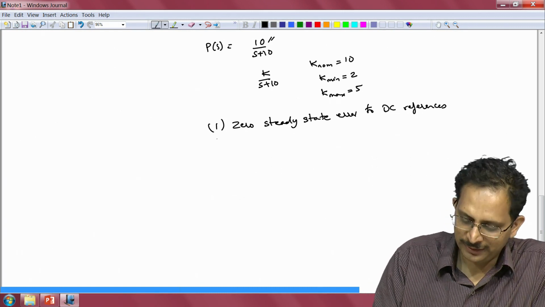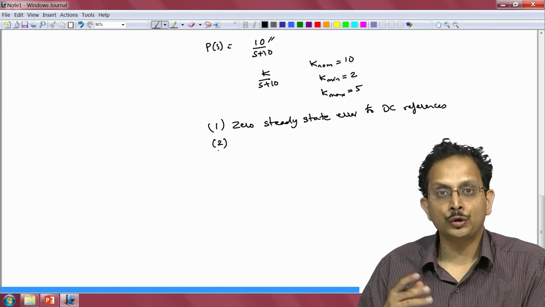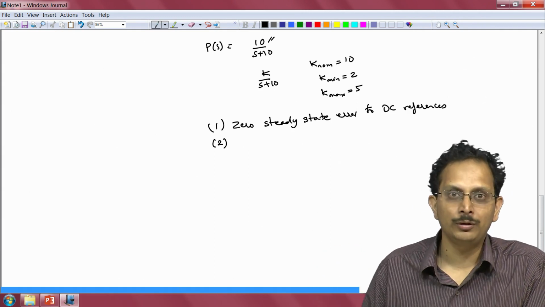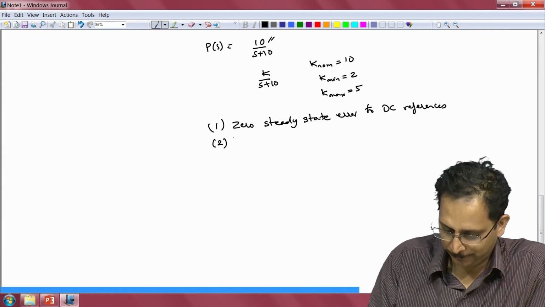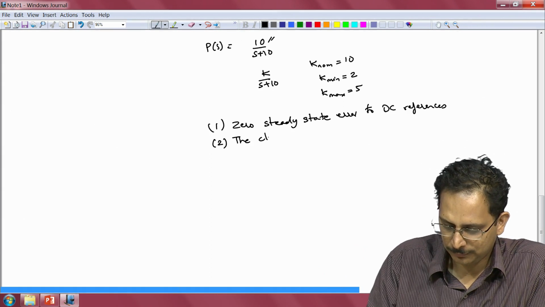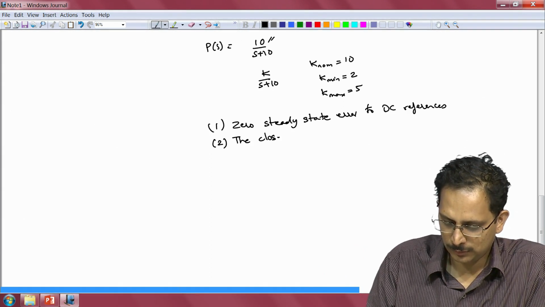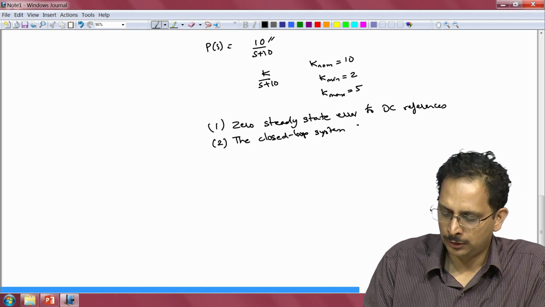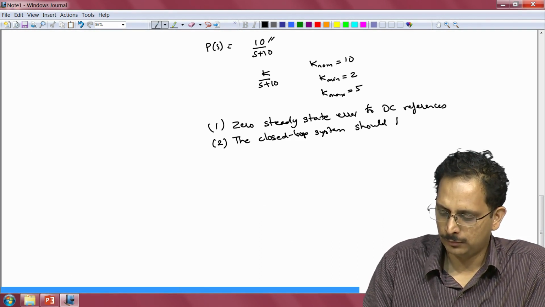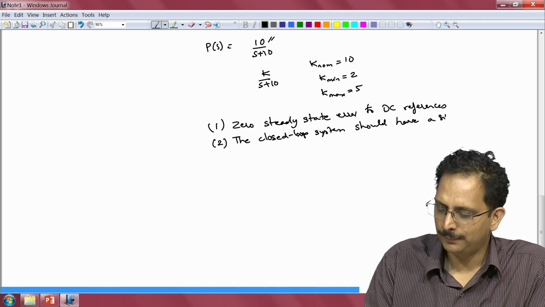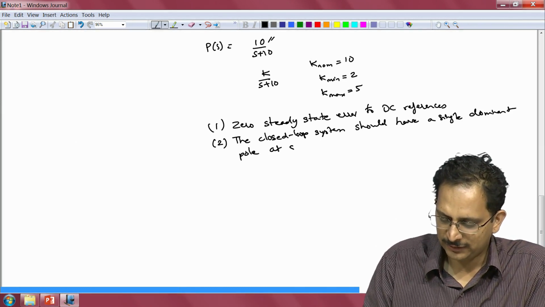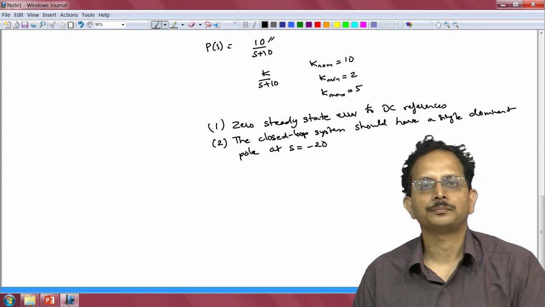The second requirement is that the closed loop system should have a dominant pole, a single dominant pole at s is equal to minus 20.